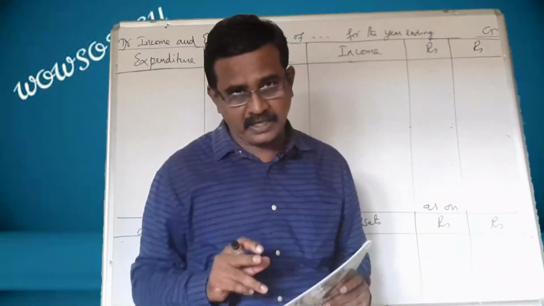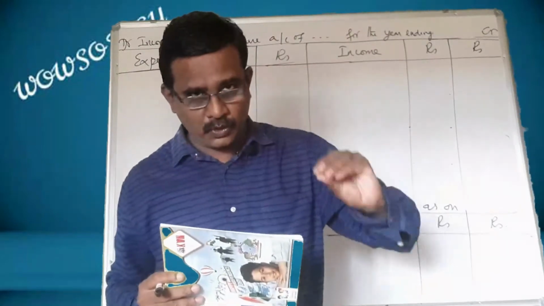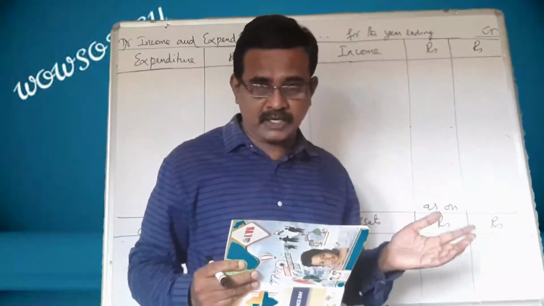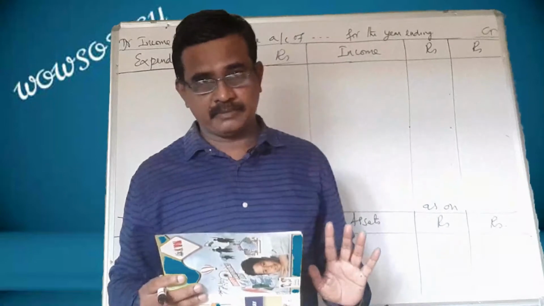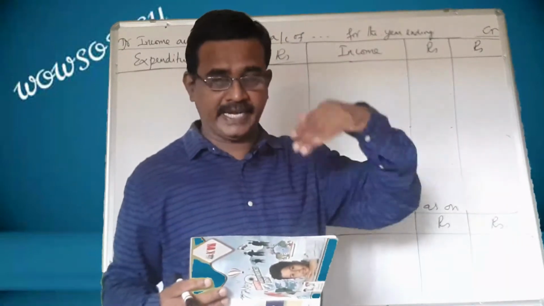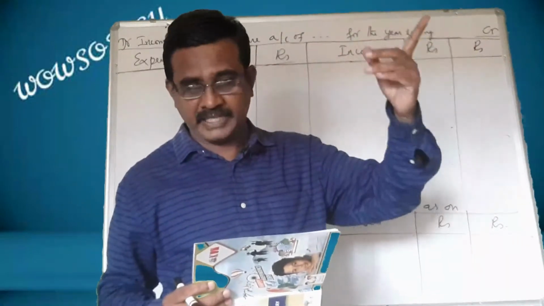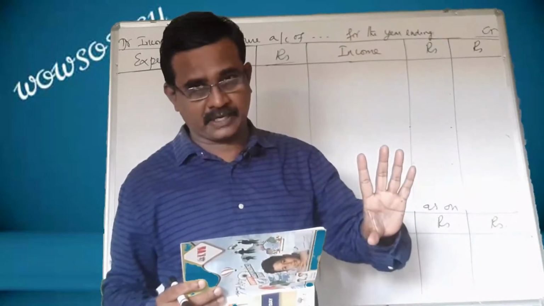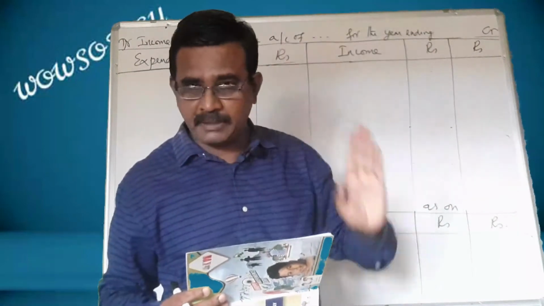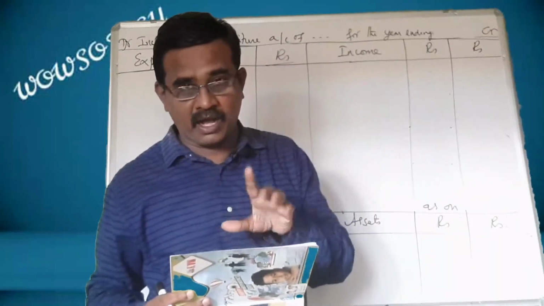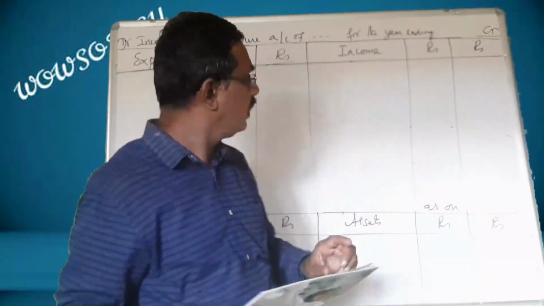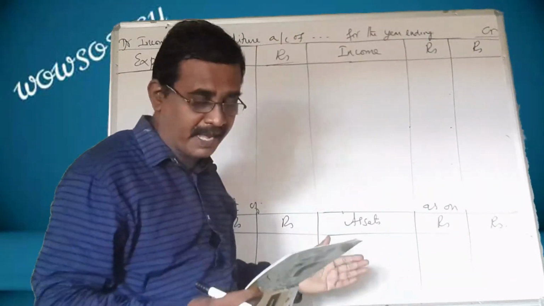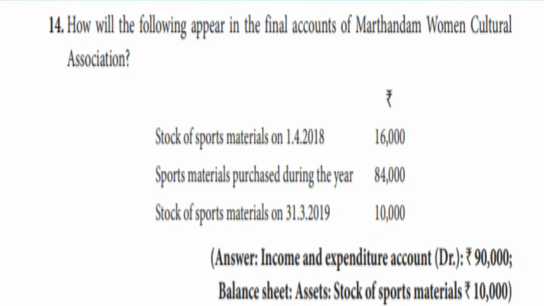Remember, if final accounts is asked, you have to show the income and expenditure account and the balance sheet, because they have asked for final accounts. In the penultimate sum, they asked only for the income and expenditure account. That is why we showed only that. Here they have asked for final accounts, so you have to show the income and expenditure account and balance sheet of Marthandam Women Cultural Association.